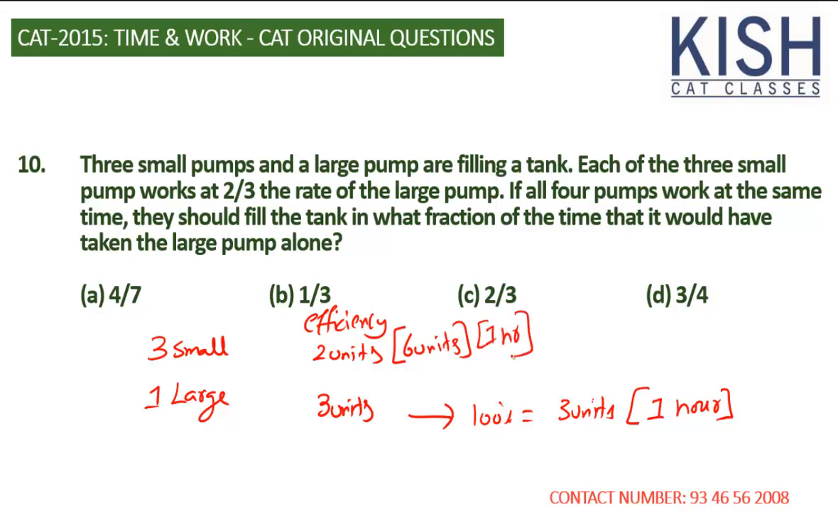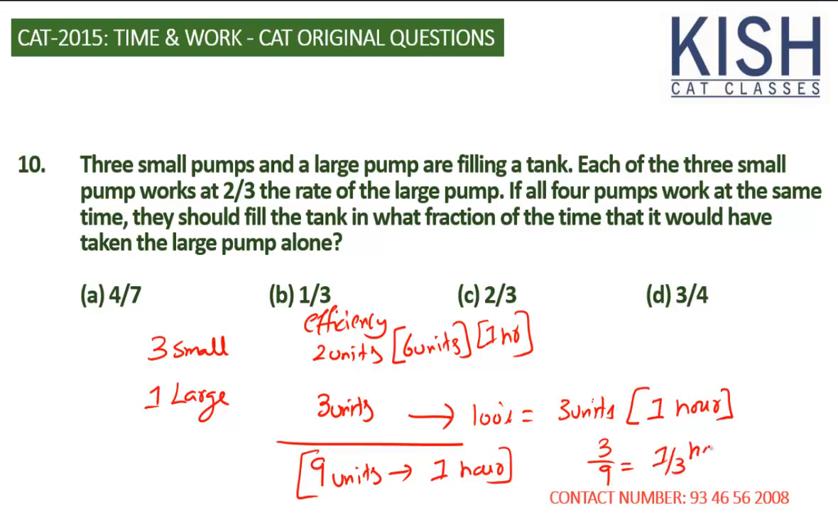In 1 hour the large pump finishes 3 units. So it means together the capacity is 9 units in 1 hour. Now the total capacity of the tank is 3 units. The combined capacity of all the 4 pipes is 9 units. So the time is total tank capacity divided by total efficiency of all the pipes, that is 3 by 9. So it takes 1/3 of an hour.